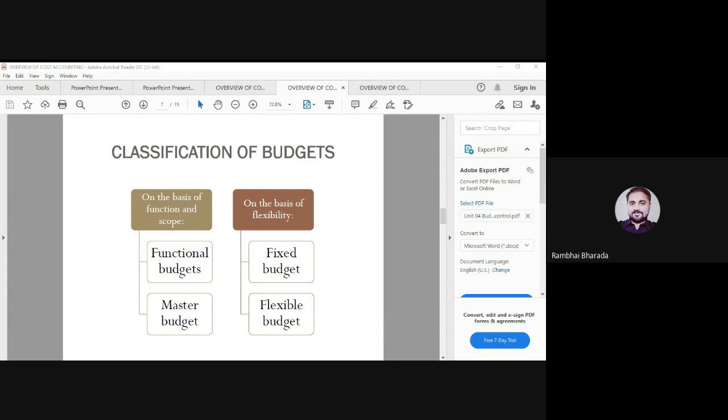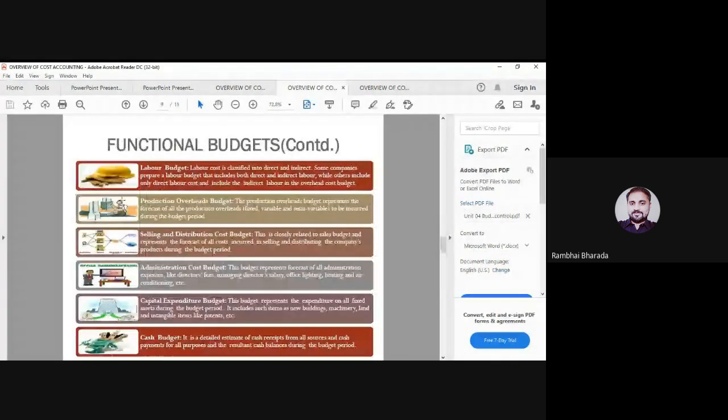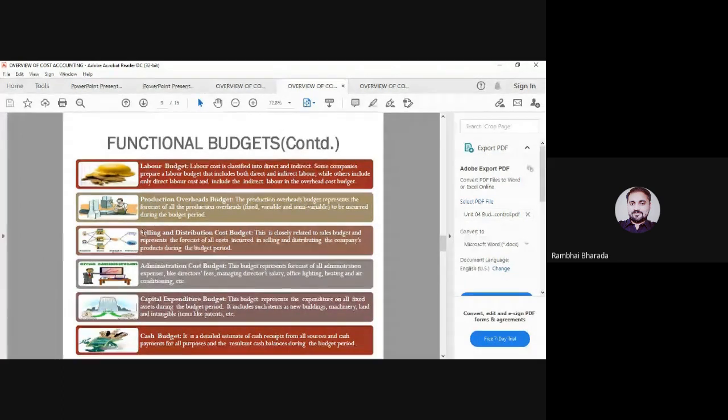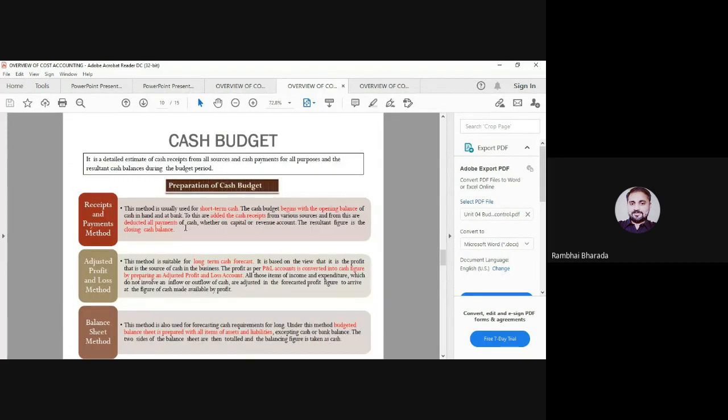And how many types of budgets are there on the basis of function? So there are 2 types of budgets, functional and master. I have explained all the budgets in detail, so please remember all the details. It means the terms, how we can answer the question, what do you mean by labor budget, what do you mean by capital expenditure budget, what do you mean by cash budget?